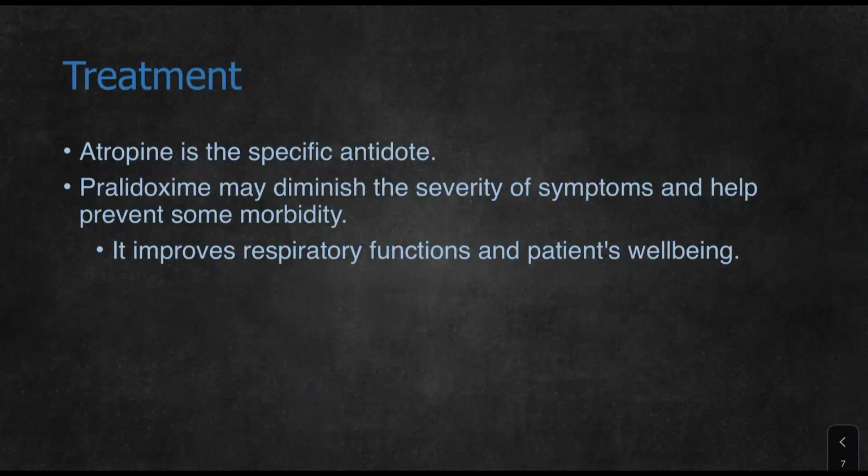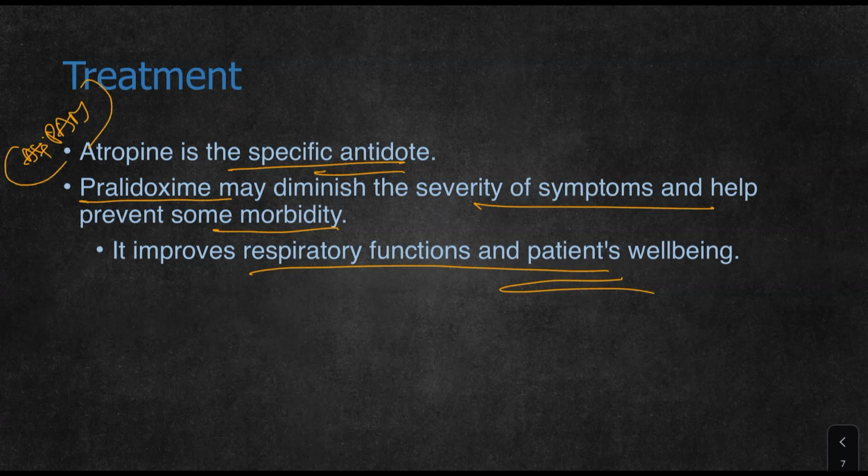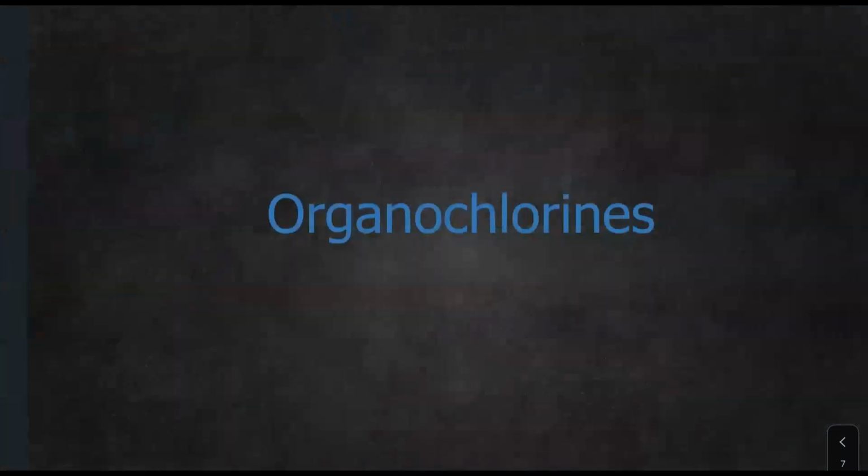Coming to treatment, atropine is a specific antidote, similar to organophosphorus. Atropine is given. Then pralidoxime may diminish the severity of symptoms and help prevent morbidity. It improves respiratory function and the patient's well-being when combined. So, like OP poisoning, atropine plus pralidoxime is the treatment of choice in organophosphorus as well as carbamates.